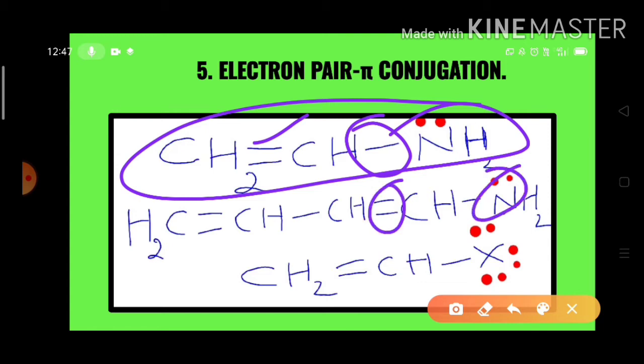Look here. On the oxygen atom, there are 3 electron pairs, and one of these 3 electron pairs undergoes conjugation with this pi bond. The electron pair and the pi bond are separated by a single sigma bond. Such a situation is called electron pair pi conjugation.